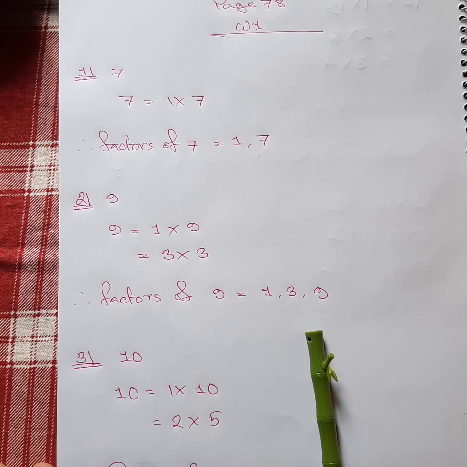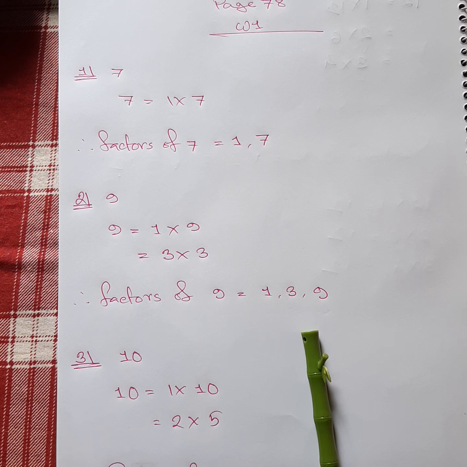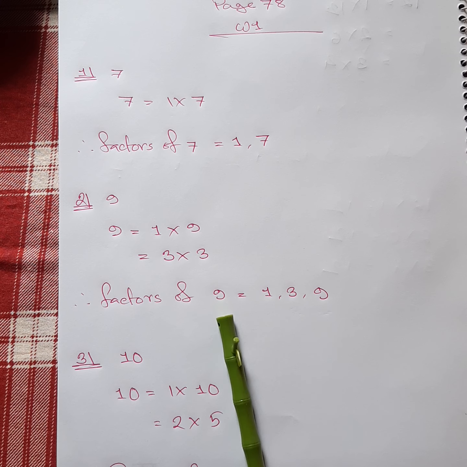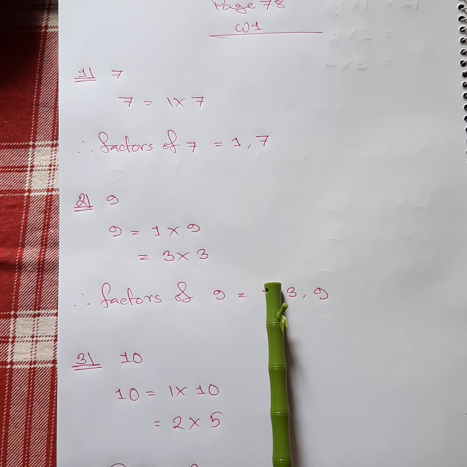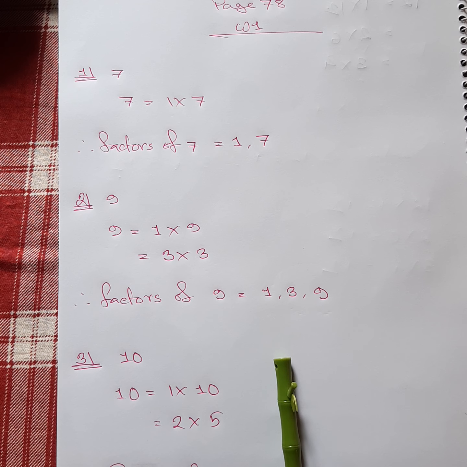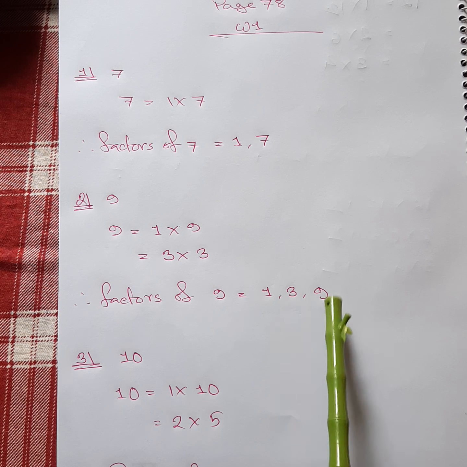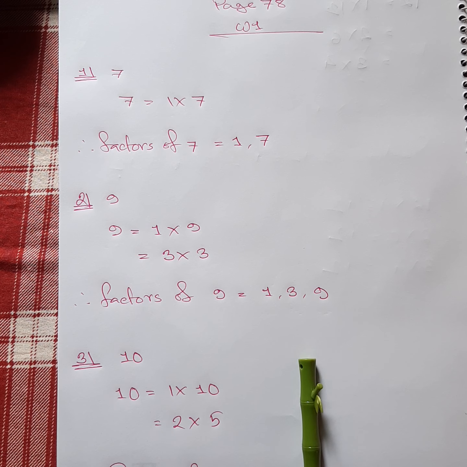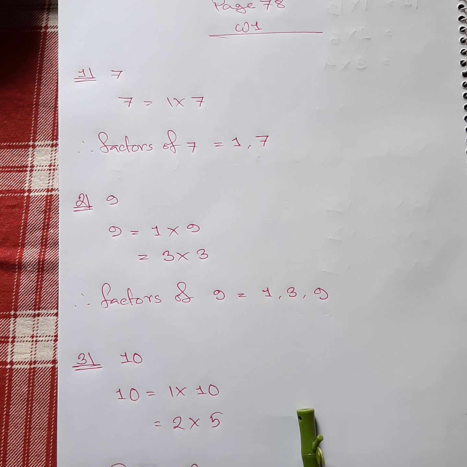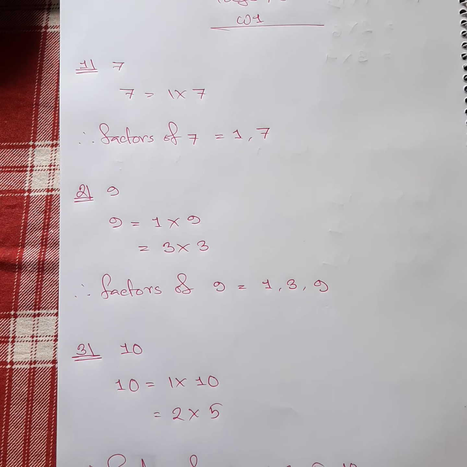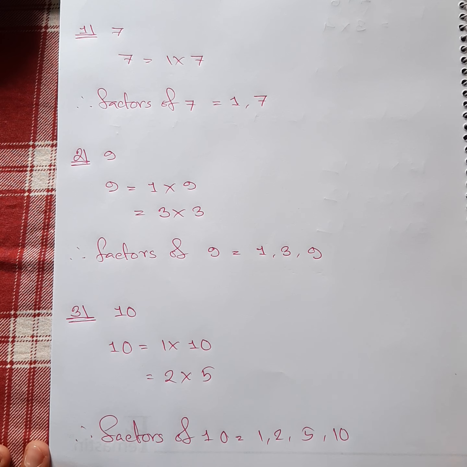But if they ask you how many factors does 9 have, at that time what will happen? It has only 1, 2, 3: 3 factors. You will write down 3 factors, not 1, 3 or 9. No, you will not write that down. They are asking how many factors, so there are 1, 2, 3. 3 factors. You will write down just 3. That's it.